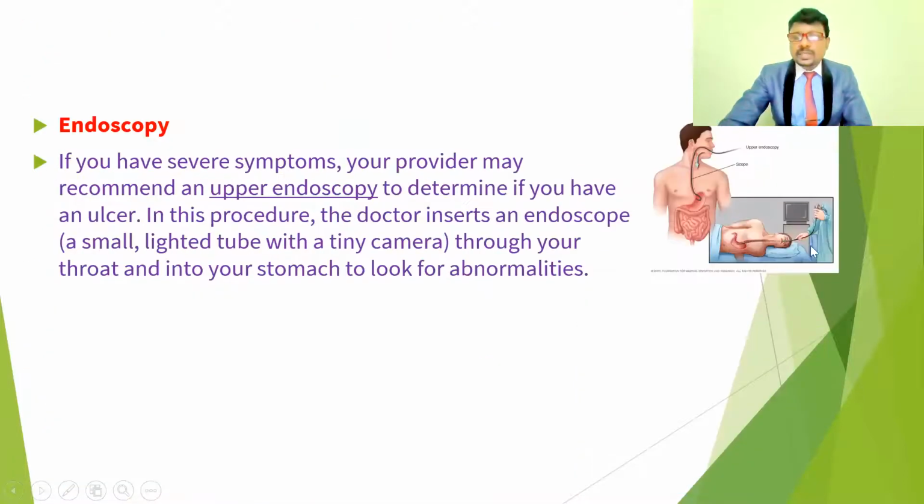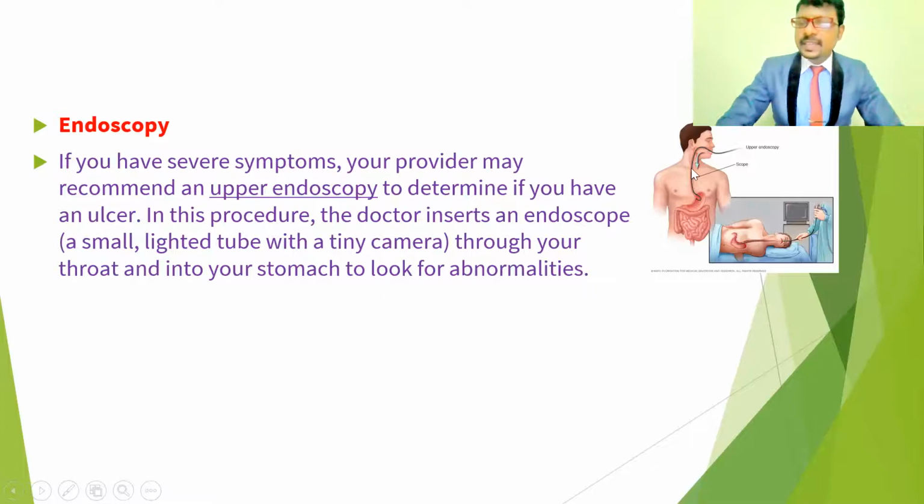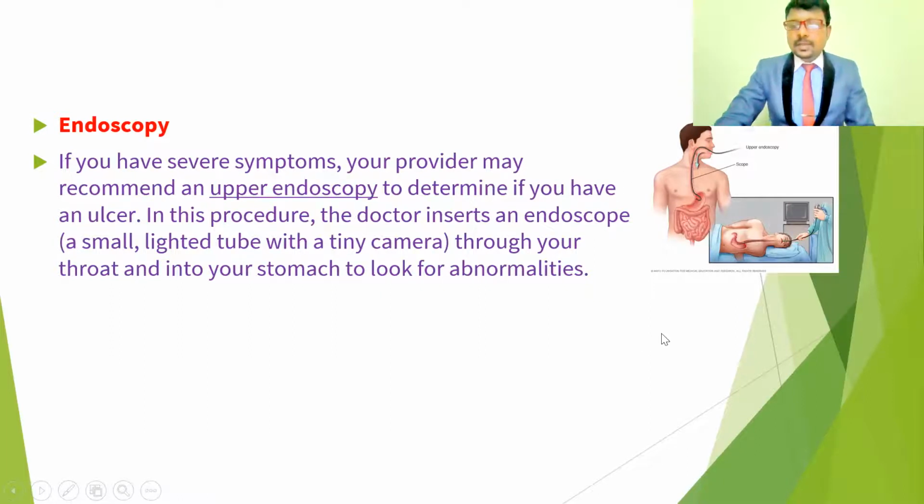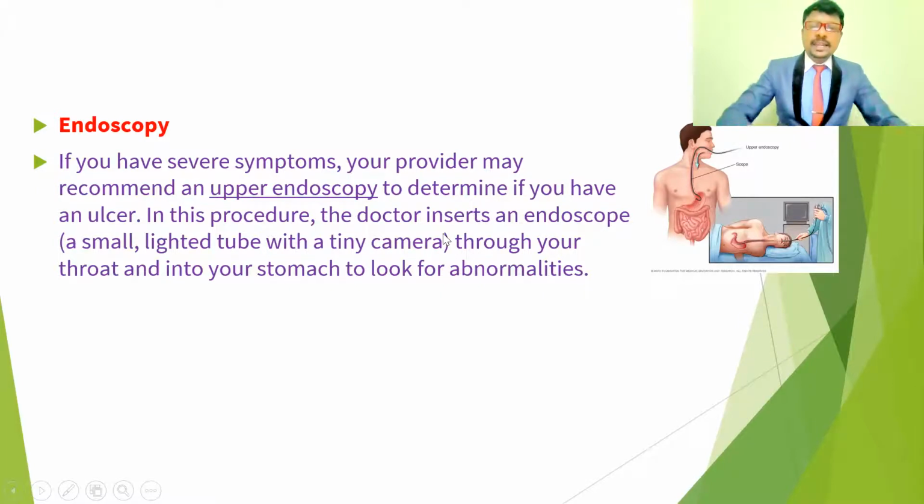Other than these, we also have to do the endoscopy. With the endoscopy, we send a flexible tube into the stomach through the mouth, pharynx, esophagus and stomach, and on to the small intestine. This is called upper endoscopy. We are going to detect where the ulcer formation is in the stomach. With a small video guided tube inserted into the mouth, esophagus and stomach, we can easily identify where the ulcers are and what type of ulcers they are.